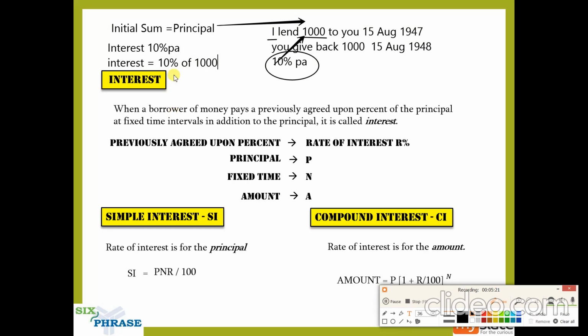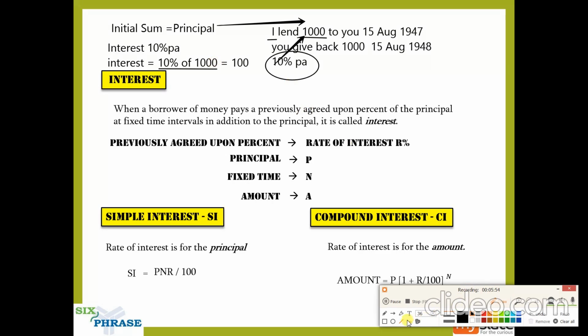Now I told you this 10 percentage of 1000 is for 1 year because this interest is per annum, right? So for 1 year, the interest is 10 percentage of 1000, which comes to around 100. So for 1 year, the interest is 100. So this is how you have to understand rate of interest and principal.